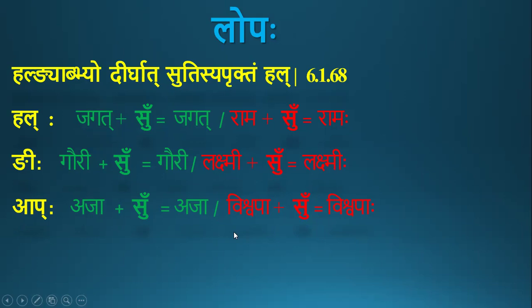So it is not an ap pratyayanta. So there will not be sulopa. So the pratama vibhakti ekavachana form is Vishwapaha. When we say Vishwapaha, we may think it is the pratama bahuvachana form like Ramaha, but it is not so. It is pratama vibhakti ekavachana rupa of Vishwapa.